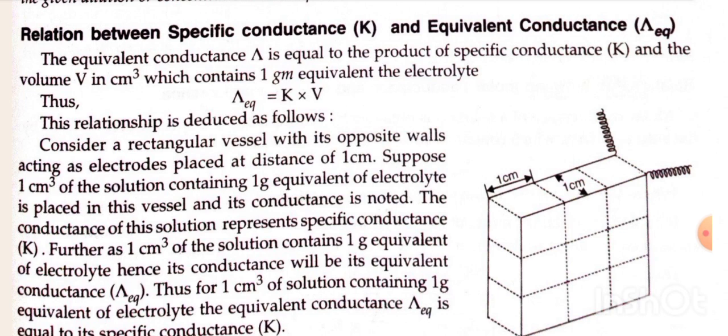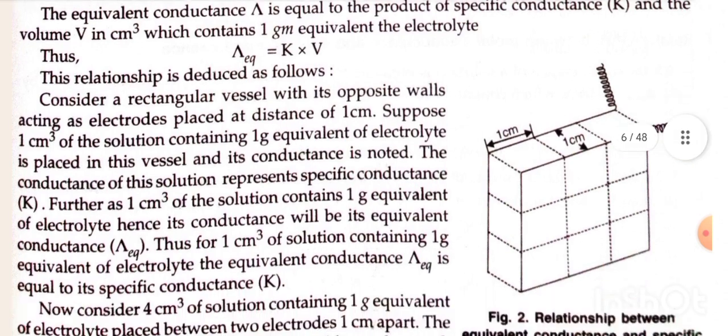The conductance of the solution represents specific conductance K. Further, as 1 centimeter cube of the solution contains 1 gram equivalent of electrolyte, its conductance will be its equivalent conductance lambda equivalent. Thus, for 1 centimeter cube of solution containing 1 gram equivalent of electrolyte, the equivalent conductance lambda equivalent is equal to its specific conductance K.